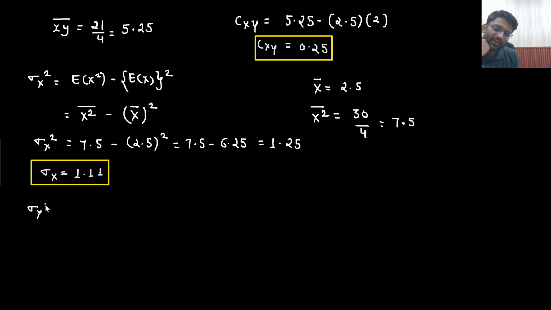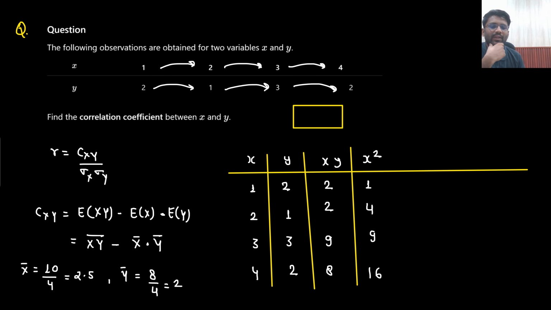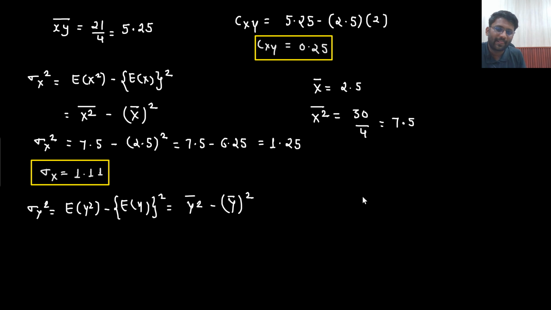Now what will be the value of sigma y square? Sigma y square would be expectation of y square minus expectation of y whole square, which could be written as y square bar minus y bar whole square. So for y square bar, first of all, I need to calculate the data of y square. So y square data would be 4, 1, 9, 4. Now you need to take its average. That would be 18 by 4. You take y square, then take its average, so that would be 18 by 4, so 4.5.